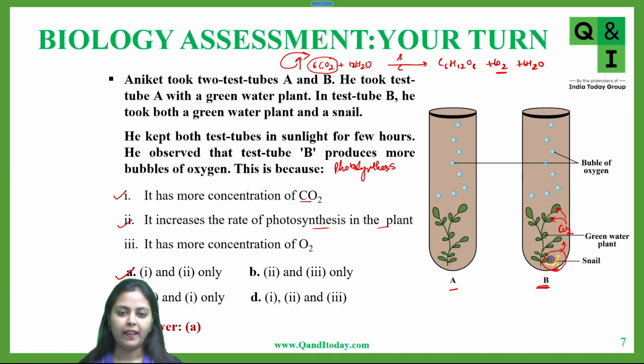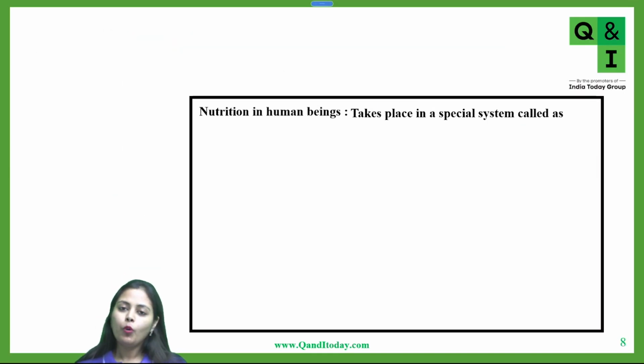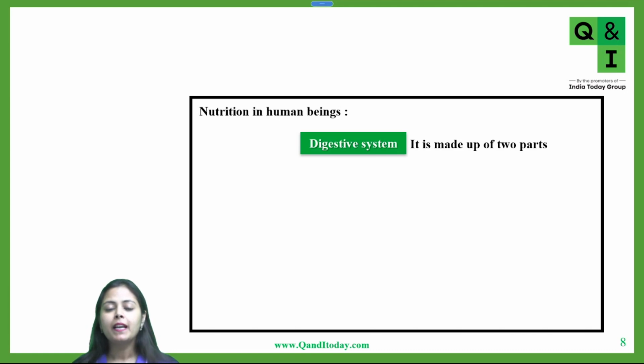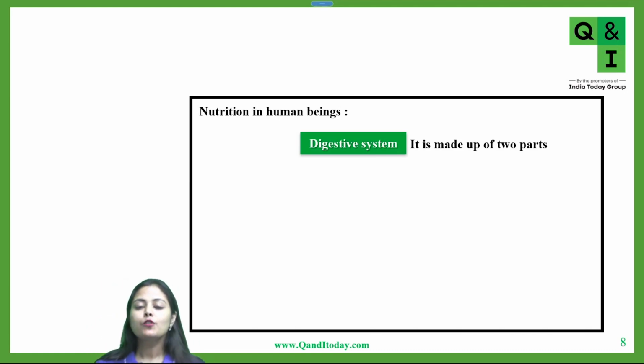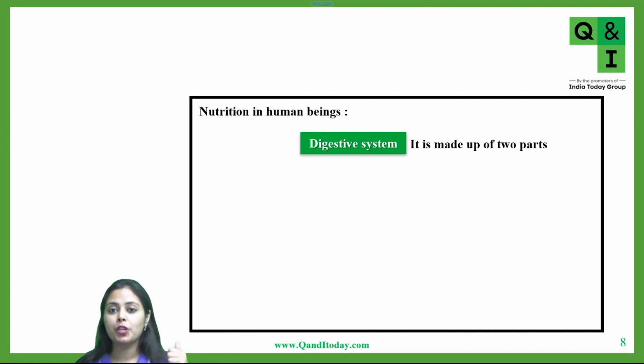Okay. Now, let's move ahead to the heterotrophic mode of nutrition, which is nutrition in human beings. Nutrition in human beings takes place in a special system called the digestive system. In previous classes, I told you about nutrition in amoeba. Amoeba also performs holozoic nutrition, but there was no specialized system present. The amoeba was simply absorbing food through the general body surface in the form of a food vacuole. However, we humans have a specialized digestive system in which the entire digestion process takes place.